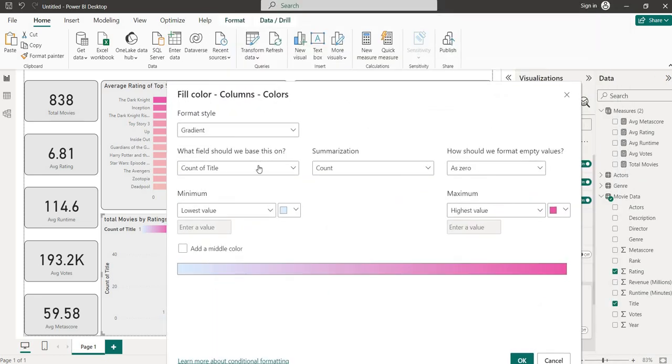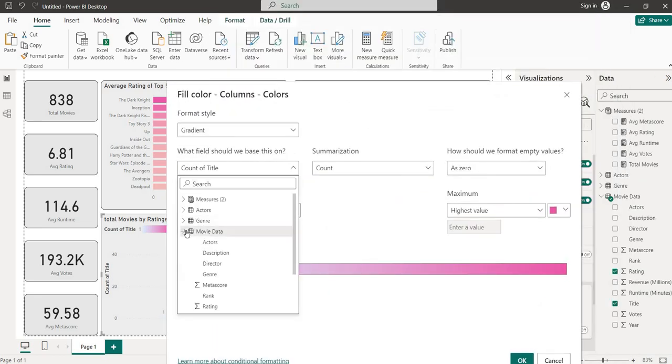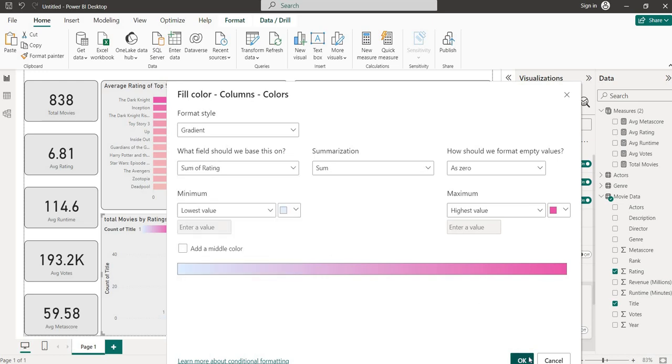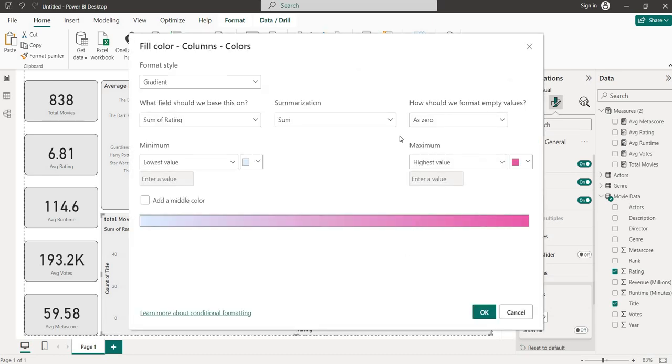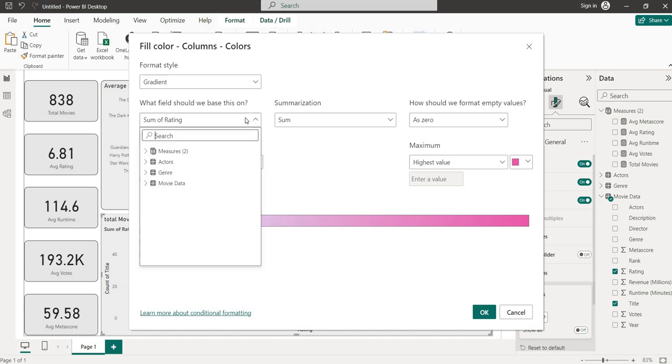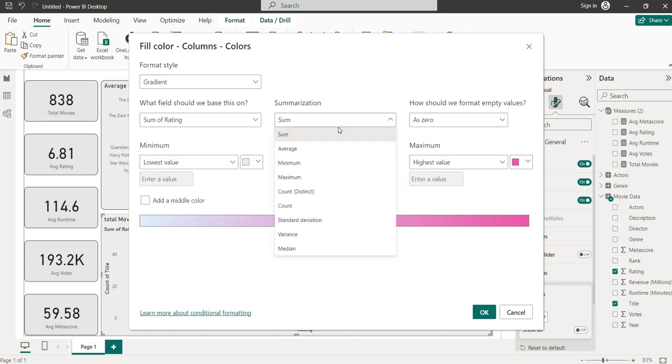by the rating. Sum of rating, count of rating. Can we do a count of rating here? Summarization sum, no, we have to take the count.